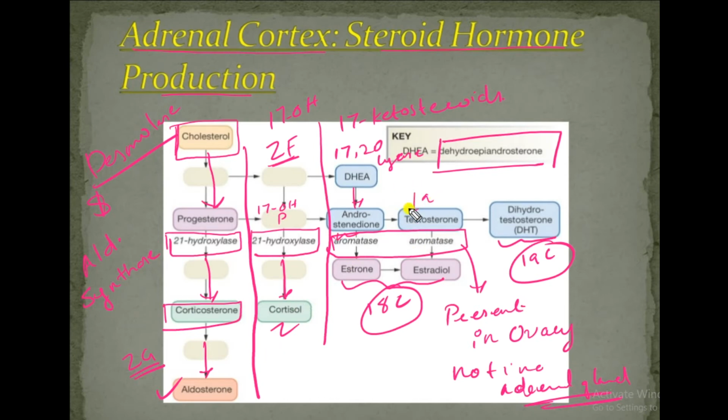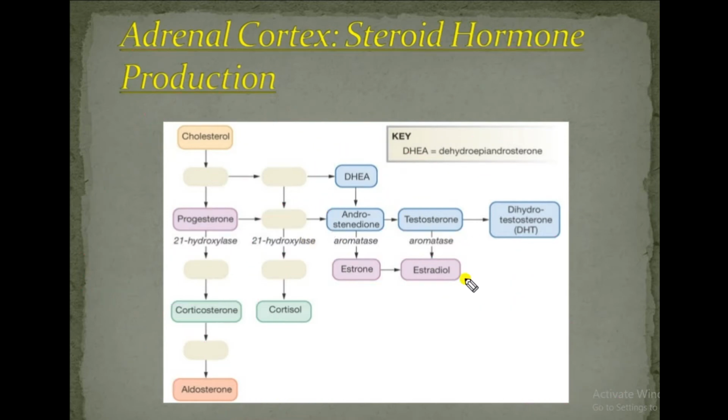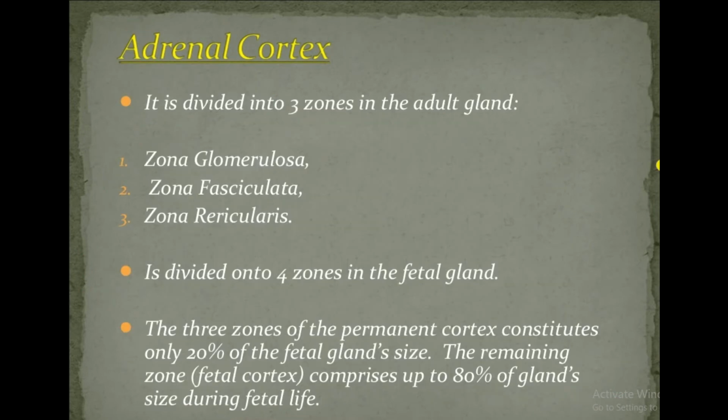and the molecules in the glomerulosa and fasciculata have 21 carbons. Adrenal cortex, it is divided into 3 zones in adult gland: glomerulosa, fasciculata, and reticularis. It is divided into 4 zones in fetal glands. 3 zones of the permanent cortex constitute only 20% of fetal gland size. The remaining zones comprise up to 80% of gland size during fetal life.